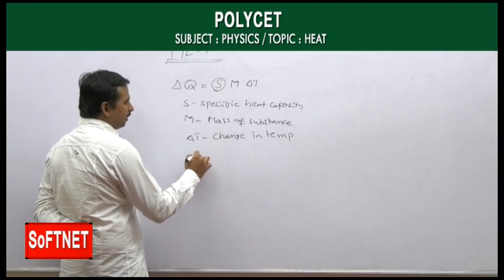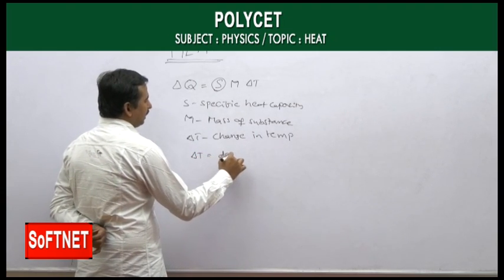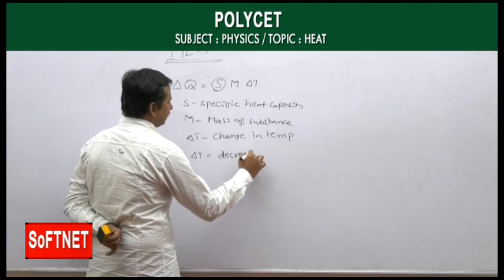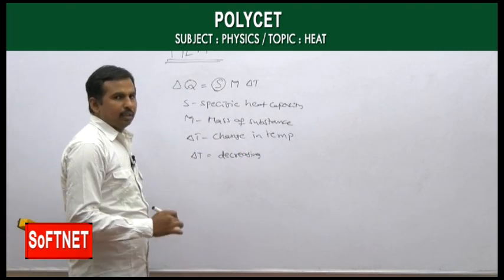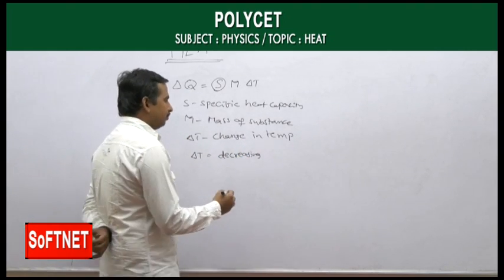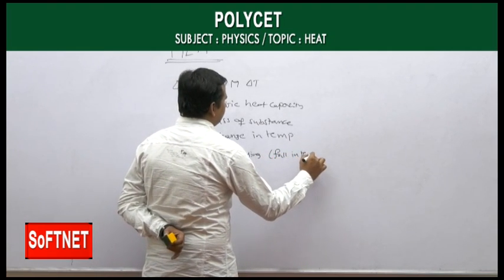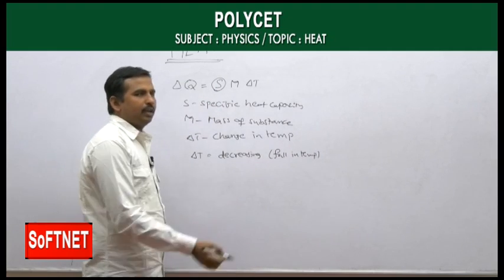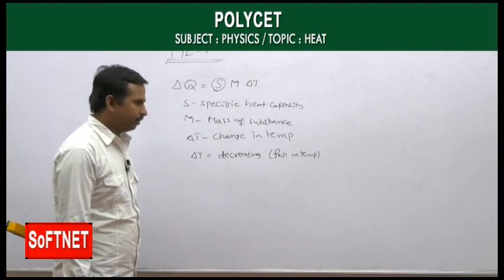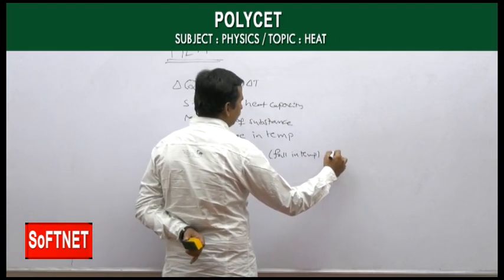Remember, if the change in temperature is decreasing, there is a fall in temperature. Then we are supplying the heat to the other body, which means there is a loss of heat.